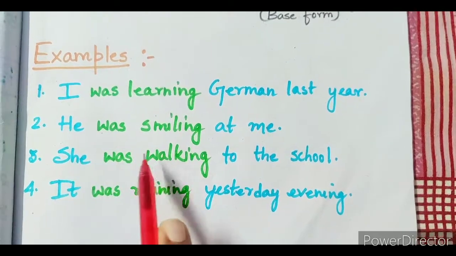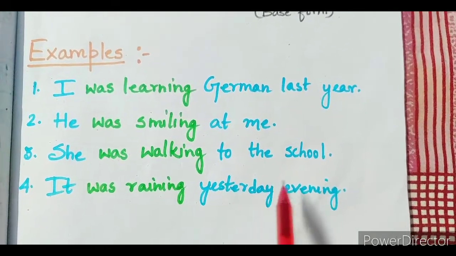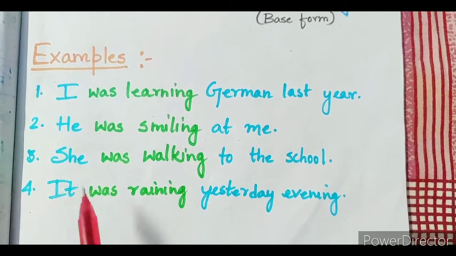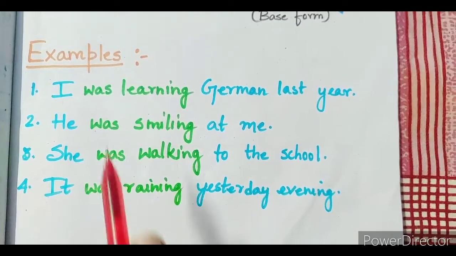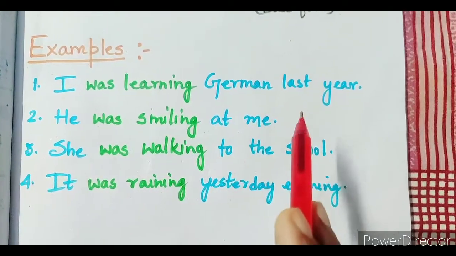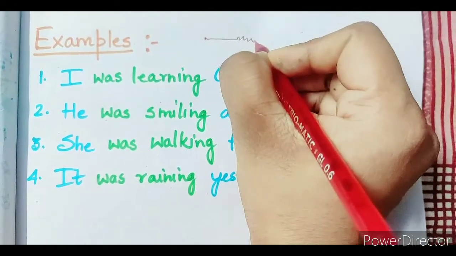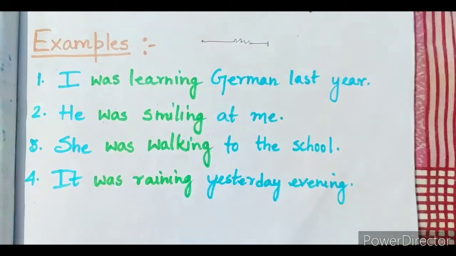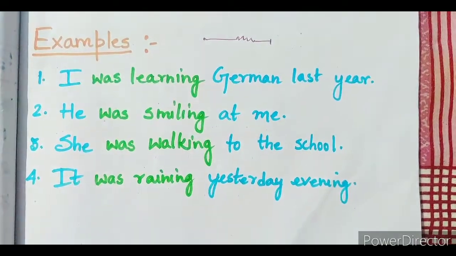She was walking to the school. Number 4, it was raining yesterday evening. So it started raining yesterday evening. It is not happening at the moment now. In these cases, when the action starts in the past, goes on for a longer time, but is no more happening at the present, we are going to use the past continuous form of the verb.